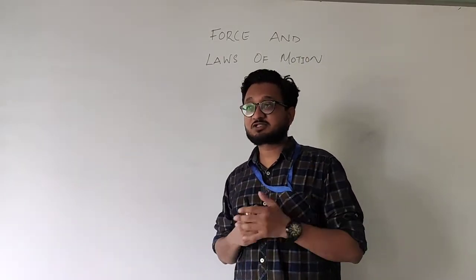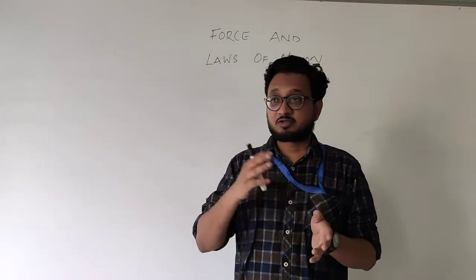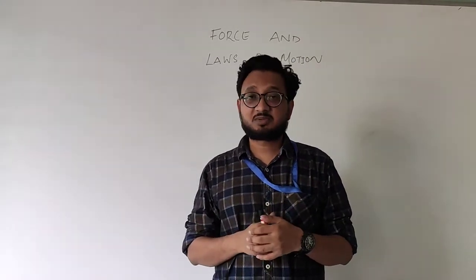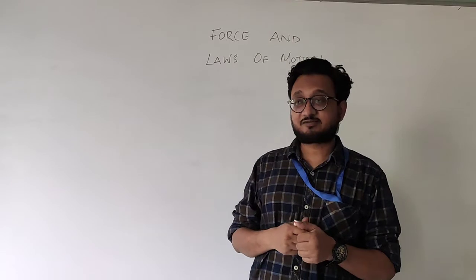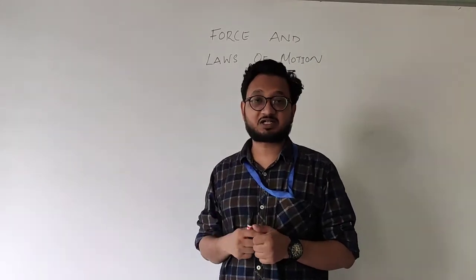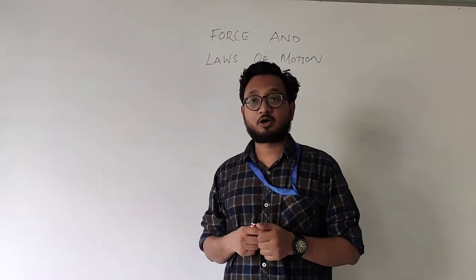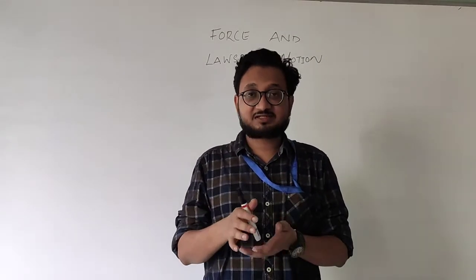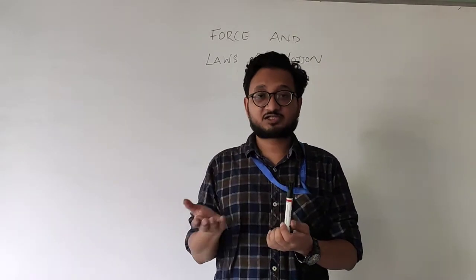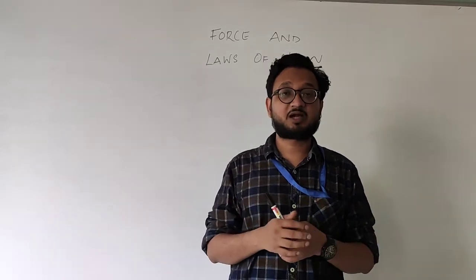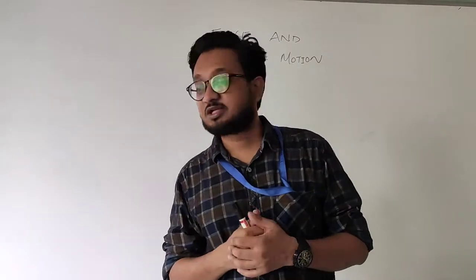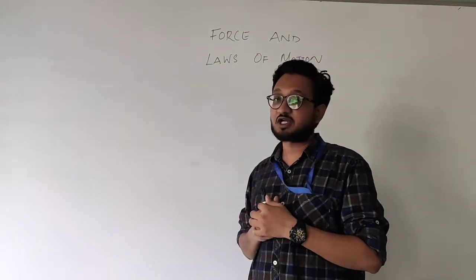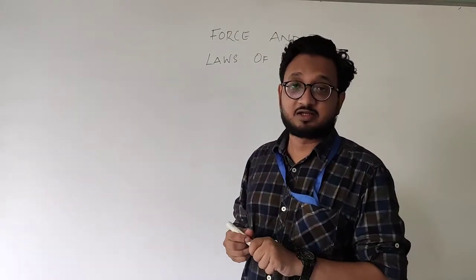In the previous video we studied different types of motion, initial velocity, final velocity. But the most important point is that without any certain type of force, an object cannot move. If you remember, the object is stationary, but if the object has to move, somebody has to apply some sort of force. So without any sort of force, an object cannot move. We have studied about this in class 8.